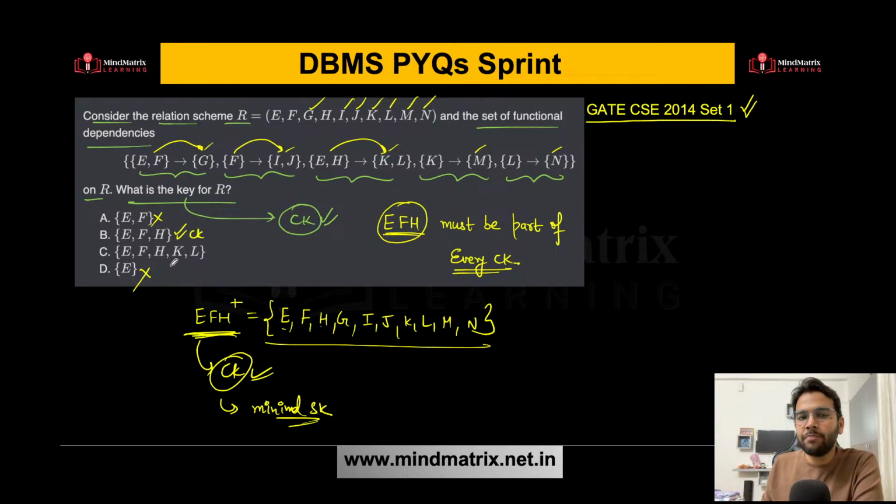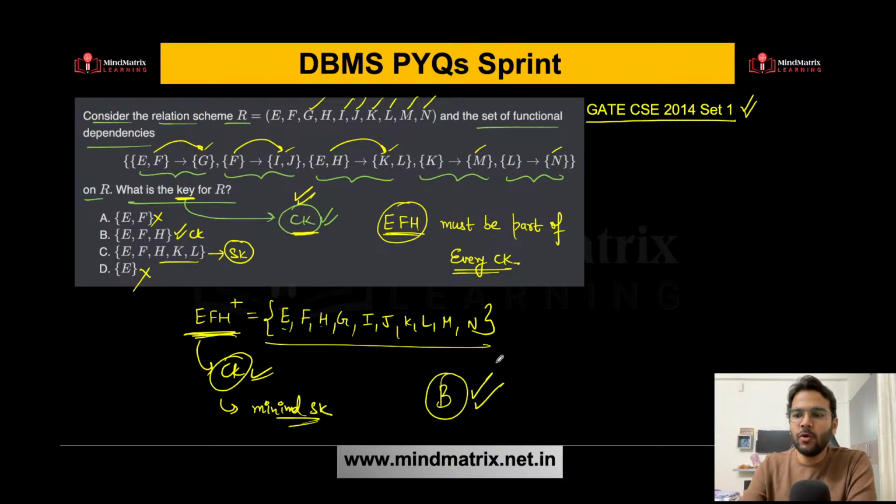And what about C? C is a super key here. Why? Because any superset of the candidate key will be a super key. So this is a super key, but option B is a candidate key, and we are talking about the candidate key here, because whenever it just says key, that means we are referring to the candidate key, not the super key. Is this clear? So option B is the correct answer over here. I hope it is clear.